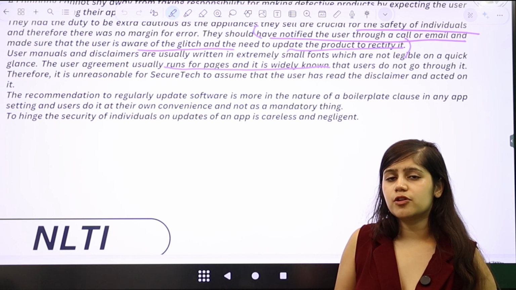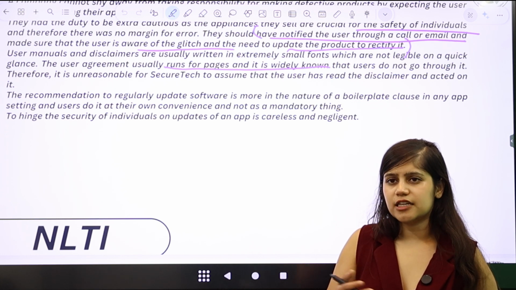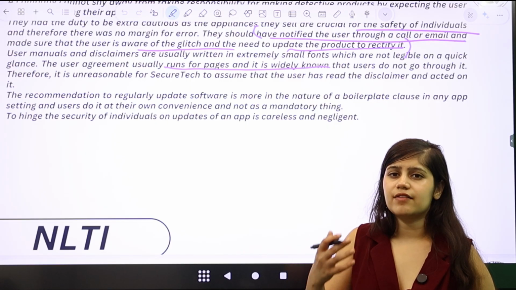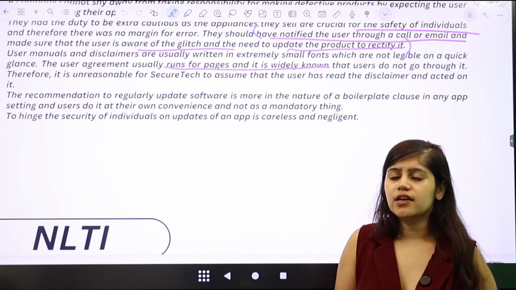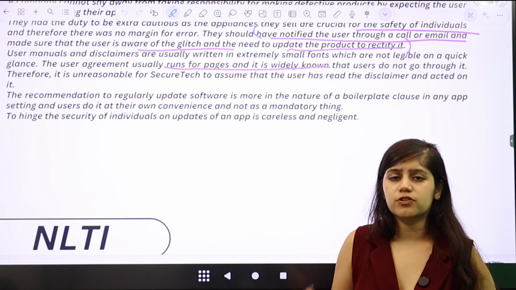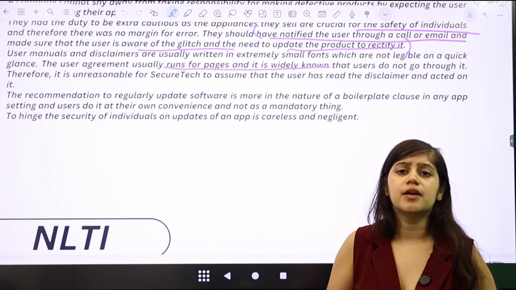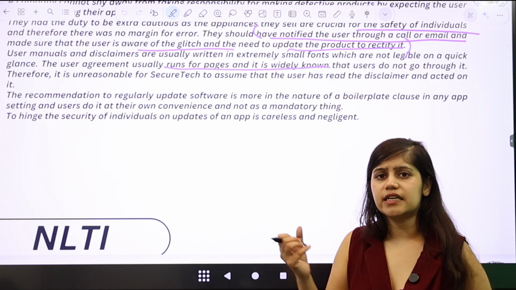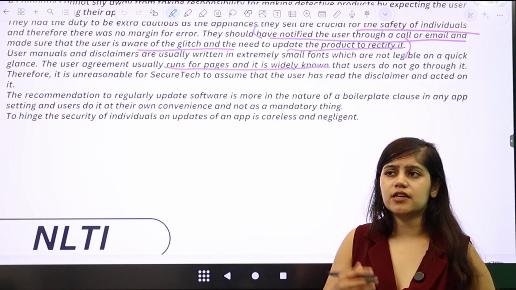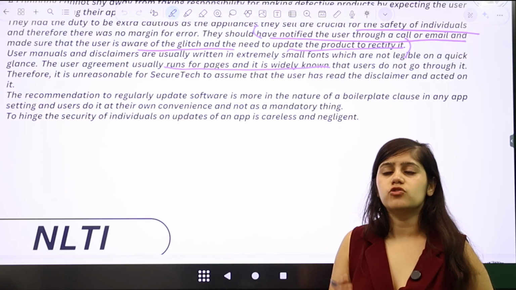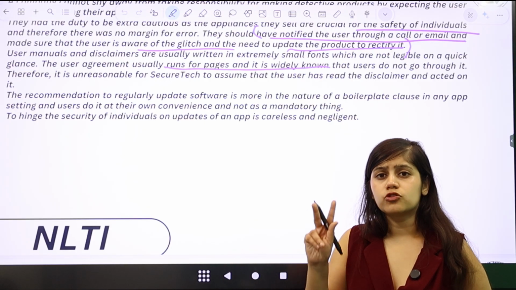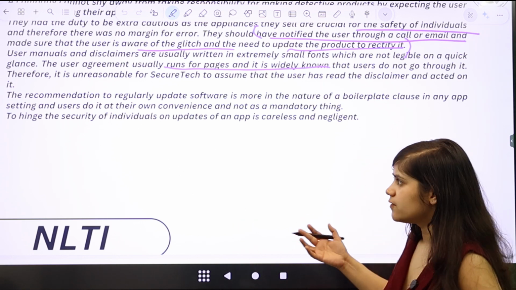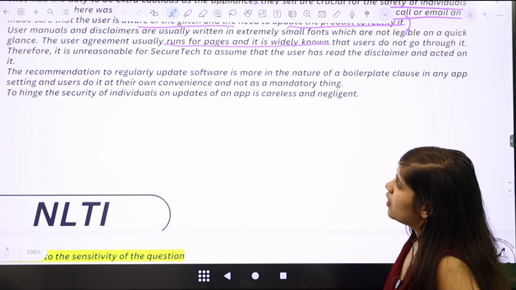It's also that a lot of people who use Instagram in the first place come from the age bracket of 18 to 24. All of these individuals at least also do not understand the gravity of agreeing to these user agreements, right? They do not understand that there can be consequences to it, which means that the demographic of the people who opt into this app is also very important. You cannot write very incriminating things in a user agreement and expect that, oh, I have done my part by informing the person. You have not done your part because you have not informed them through means which are understandable and legible for people. I think this is the kind of analysis that we're usually looking for in NLSAT mocks.